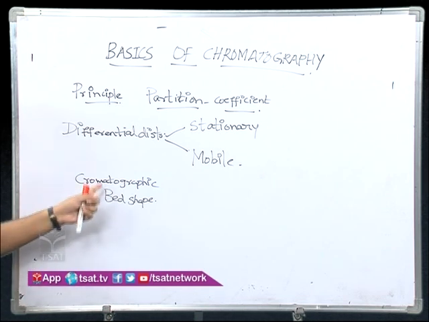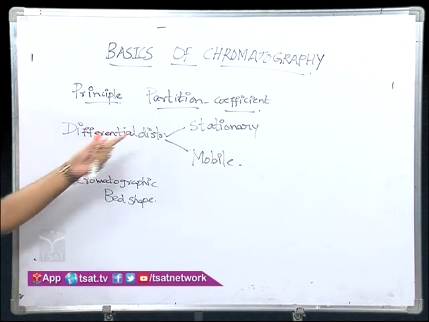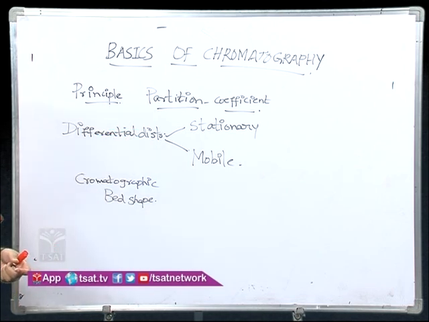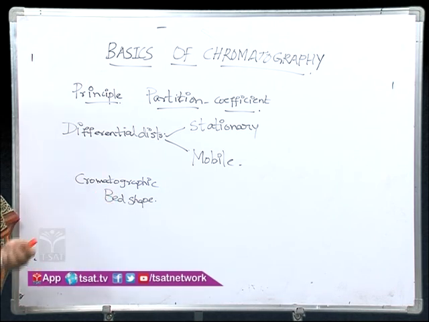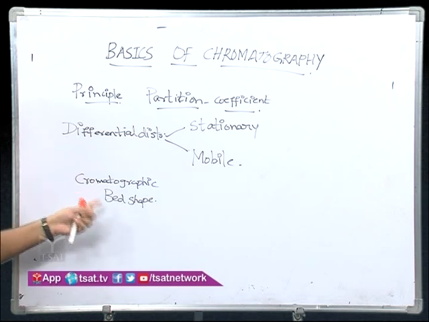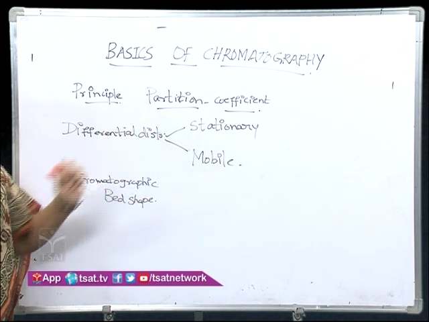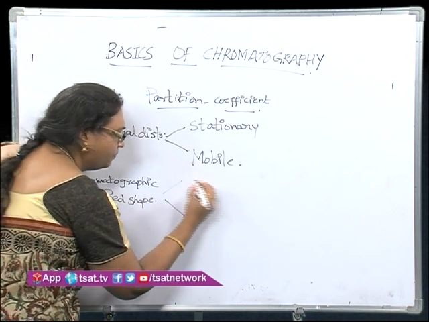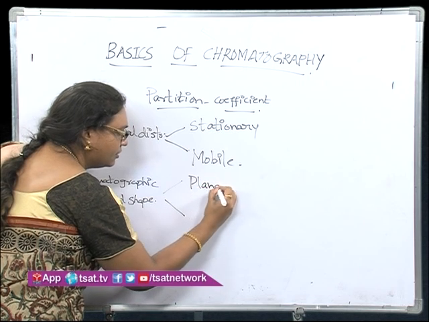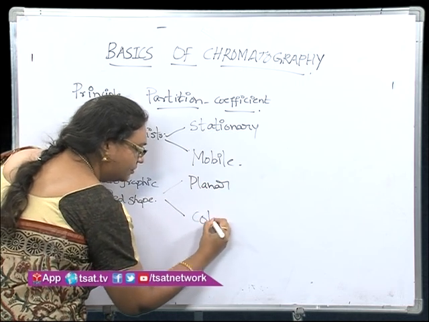According to the chromatographic bed shape, especially the stationary bed, because I have been telling you, the stationary bed is the support and thereby it is the one responsible for the supporting. Thereby, the chromatographic bed shape here refers to the stationary phase. Based on the bed shape, it is divided into planar and column.